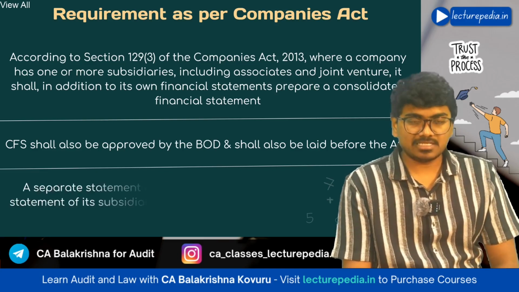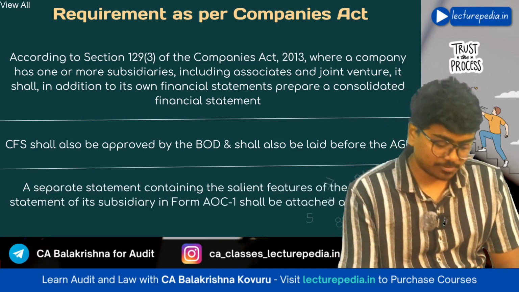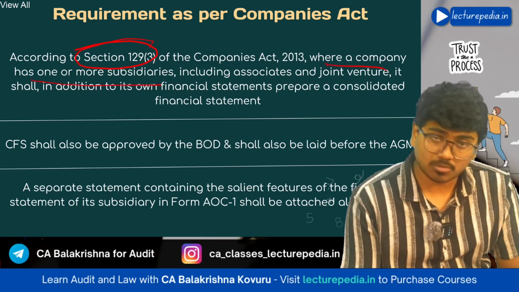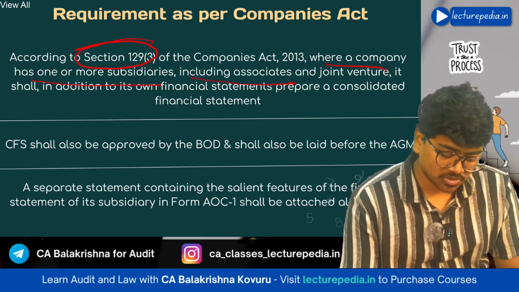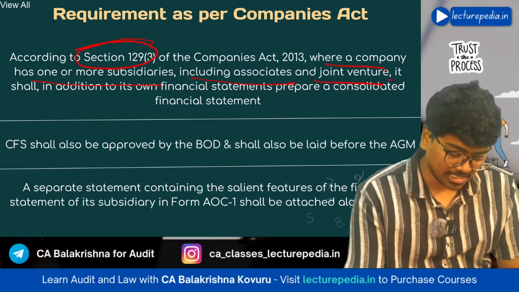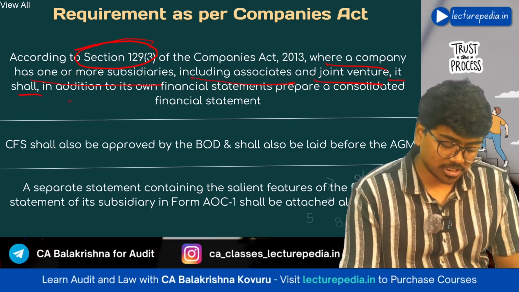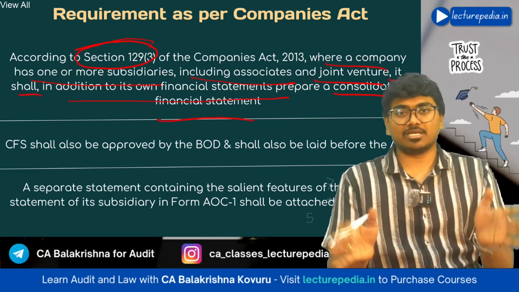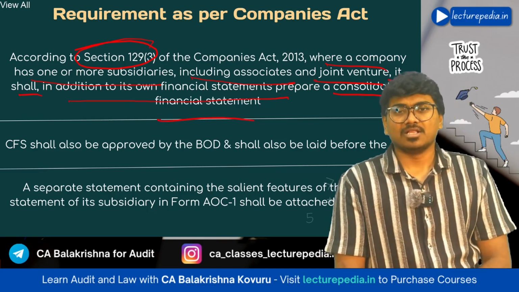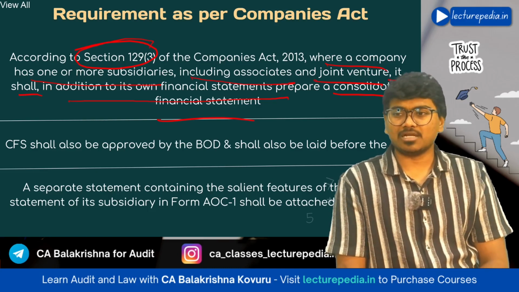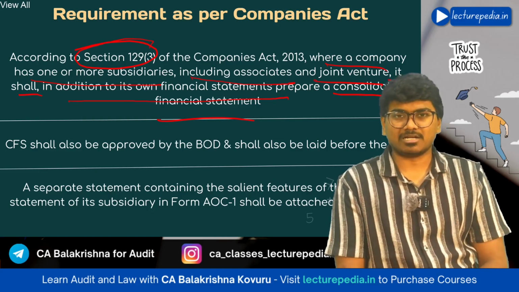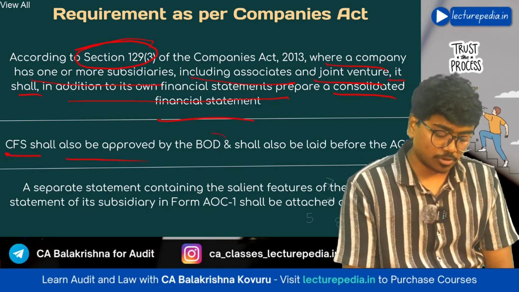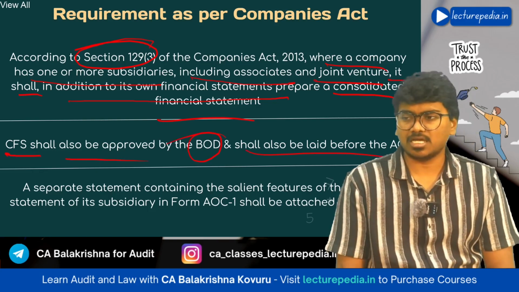Now, what Companies Act 2013 says, as per section 129 subsection 3, where a company has one or more subsidiaries, including associate and joint venture, then it shall, in addition to its own financial statements, prepare consolidated financial statements. Now it became clear. Companies Act itself makes it mandatory to prepare consolidated financial statements if the company is having a subsidiary, and these consolidated financial statements shall also be approved by board of directors and shall be placed in the annual general meeting.